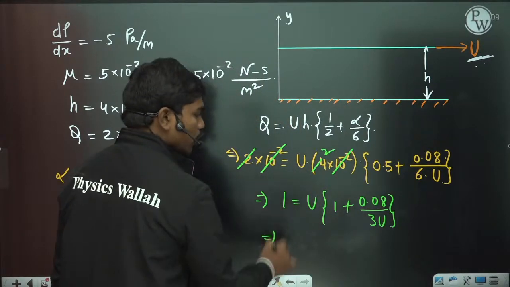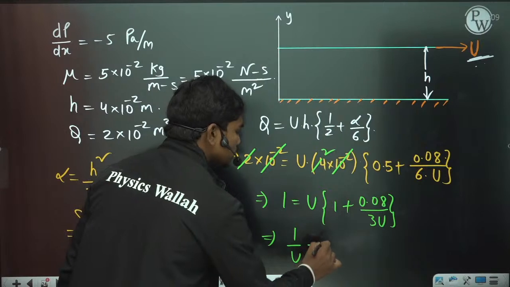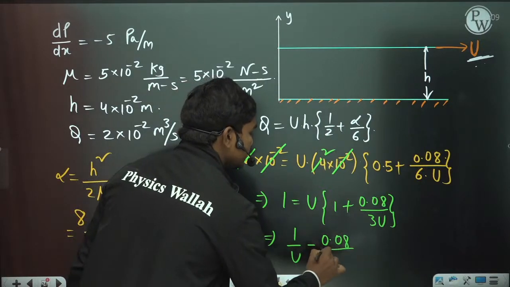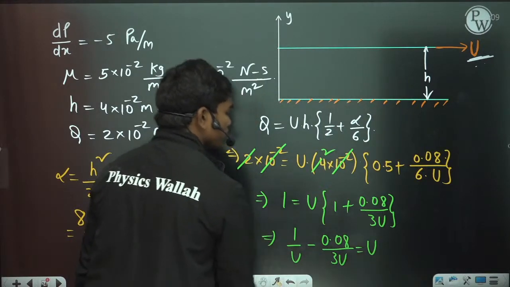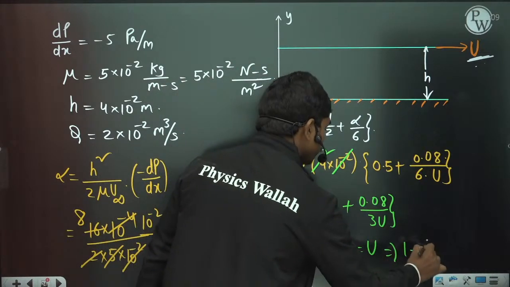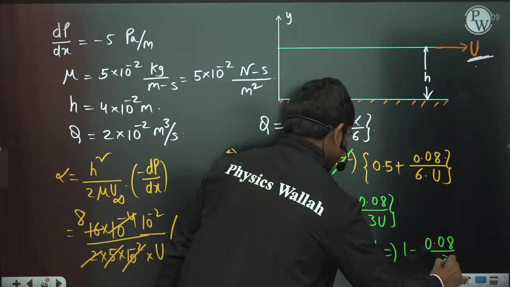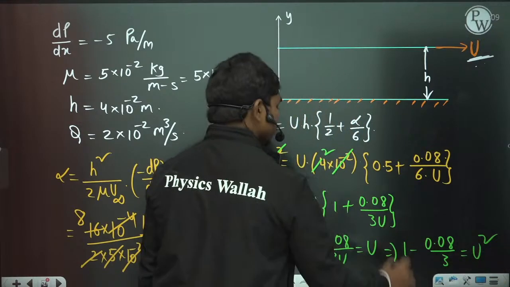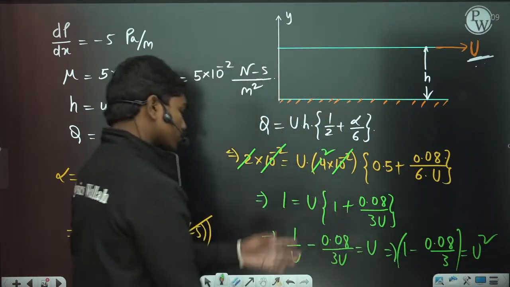If you bring this u to the bottom, 1 by u minus 0.08 by 3u is equal to u. So this is the expression for this velocity u.